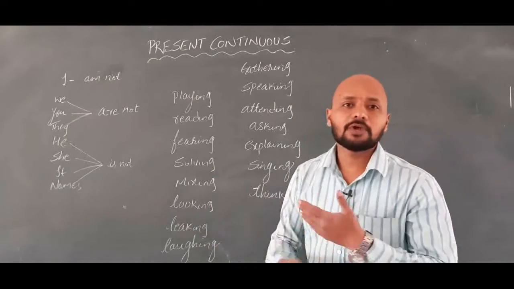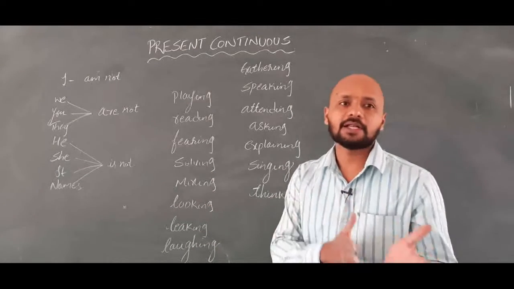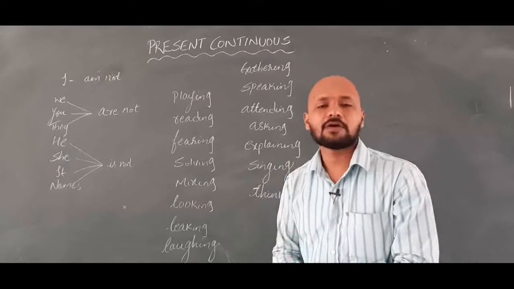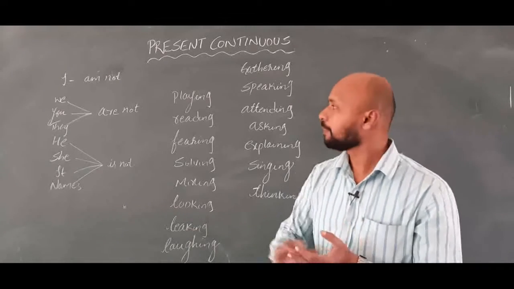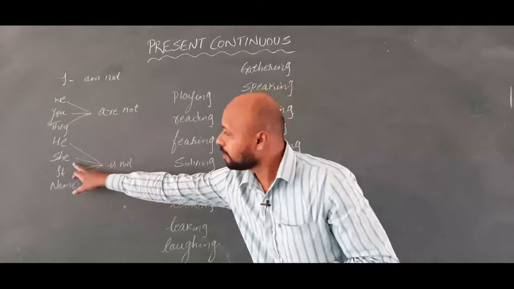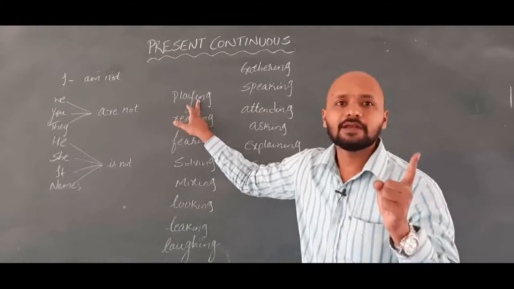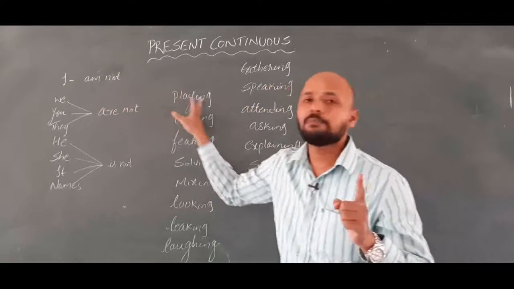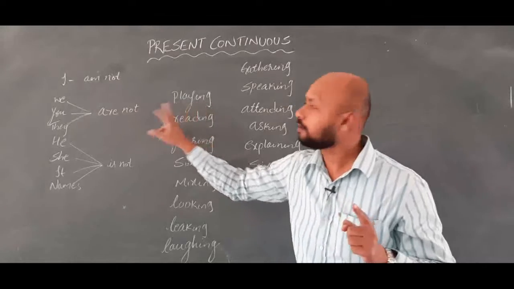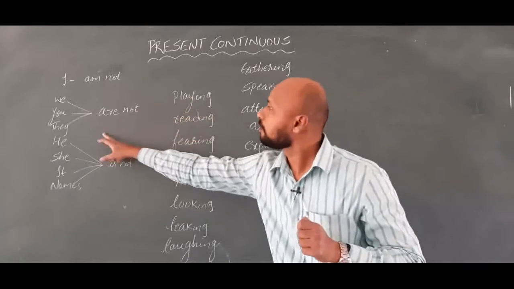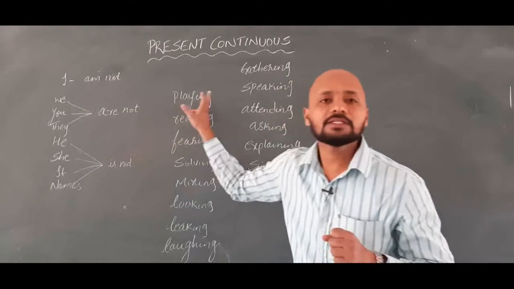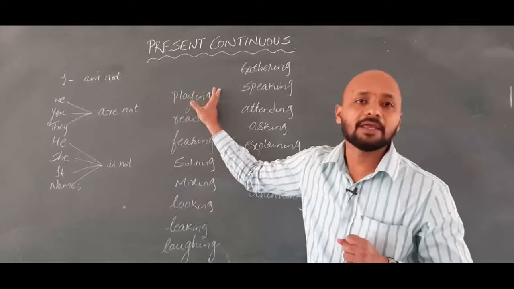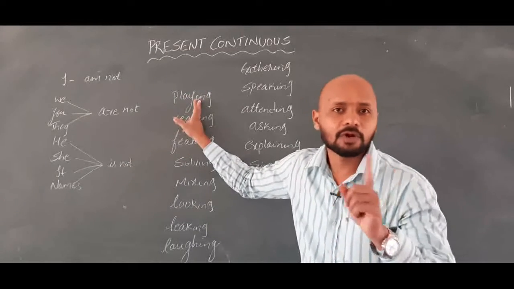You will learn the prepositions in the next sessions. After completing tenses, we will go for the parts of speech. After that, we will go for advanced English. Right. So now, what I did here: she is not playing. We can take any one format. We can apply every one. I am not playing. We are not playing. You are not playing. They are not playing. He is not playing. She is not playing. It is not playing.